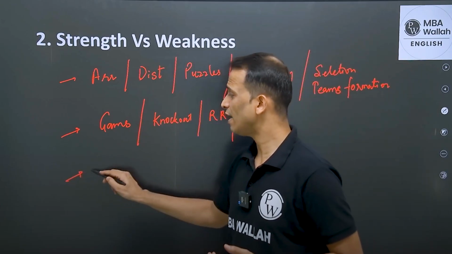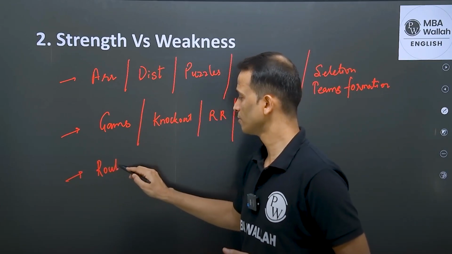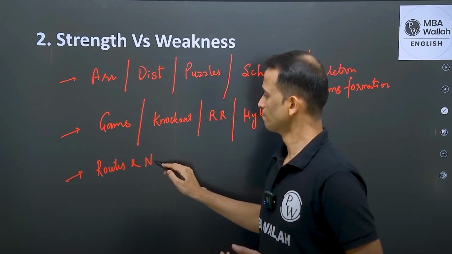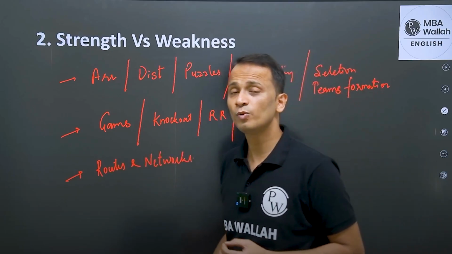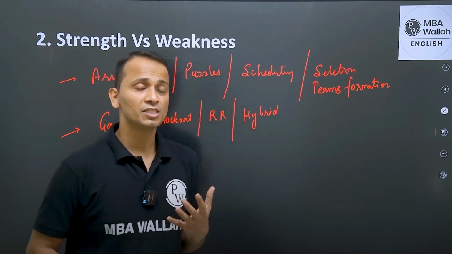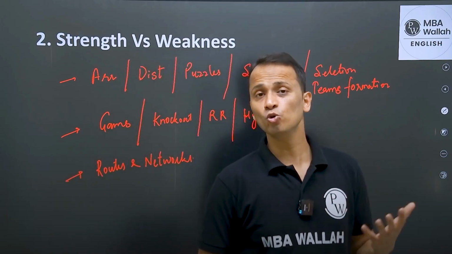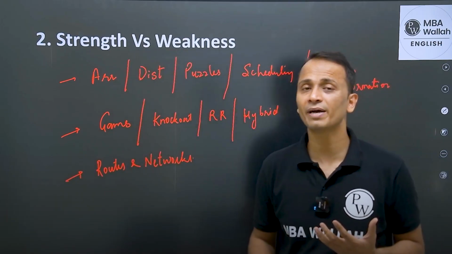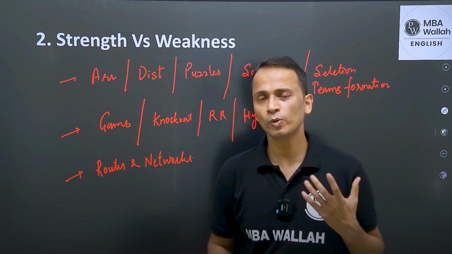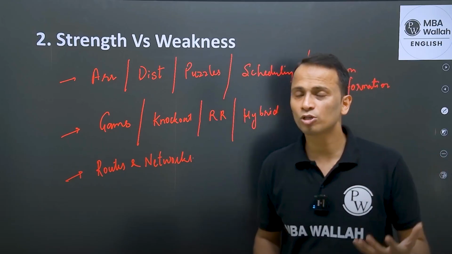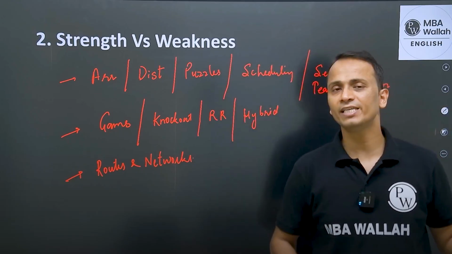Now, after that, we have routes and networks. Sometimes the questions on routes and networks are very easy, but sometimes there are lengthy, very huge calculations where you'll have to optimize the distance traveled or the time taken, right? You will have to explore the different possibilities of going from one city to another city.